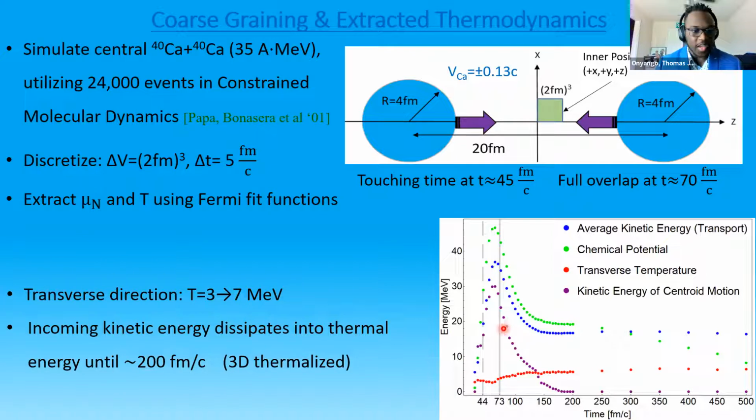We also notice that the incoming kinetic energy dissipates into thermal energy at around 200 Fermi over C, which is representative of a 3-dimensional thermalization. As soon as this initial kinetic energy decreases or depletes, the temperature remains rather flat, it plateaus.